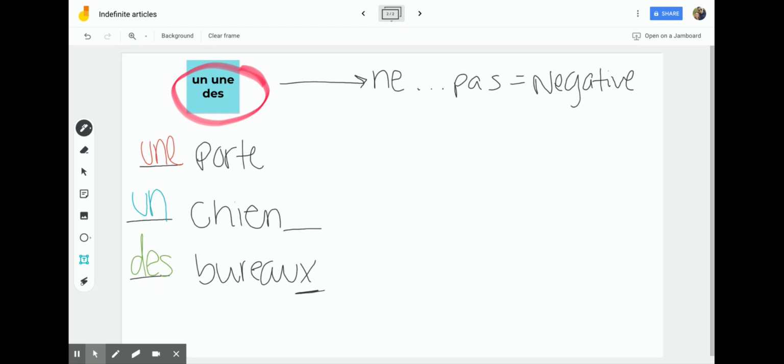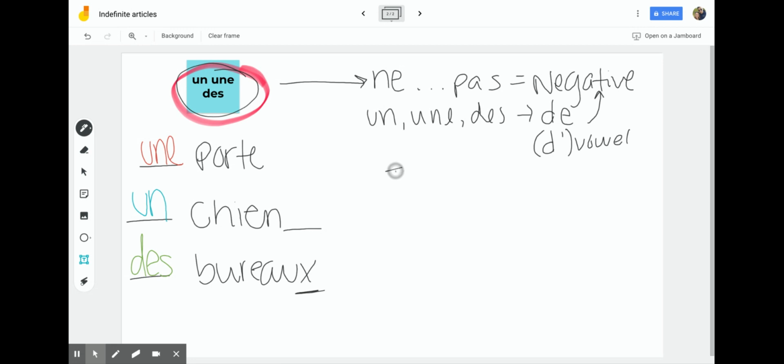And so in the negative, all three of these articles right here change to de. So in the negative, un, une, and des change to de, de in the negative. Also, sometimes in the negative, you might see this one: D apostrophe. That is just used if there's a vowel, so if our next word that we're talking about starts with a vowel. Let's do an example of that.